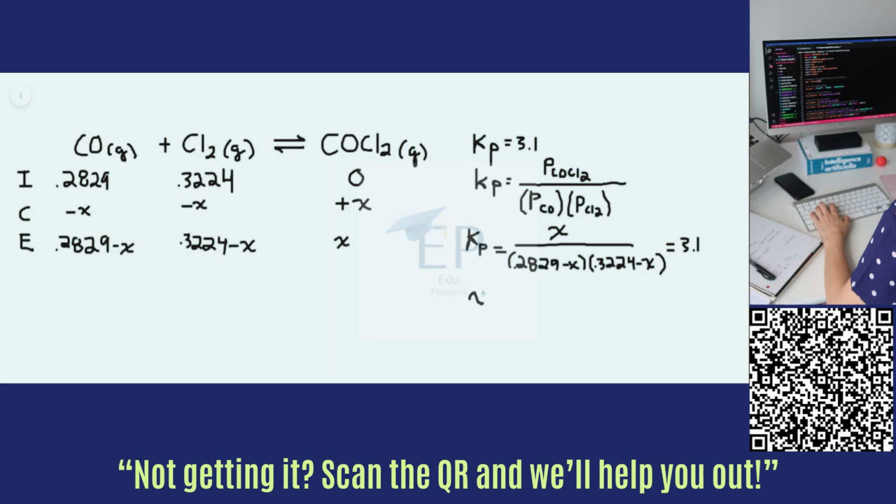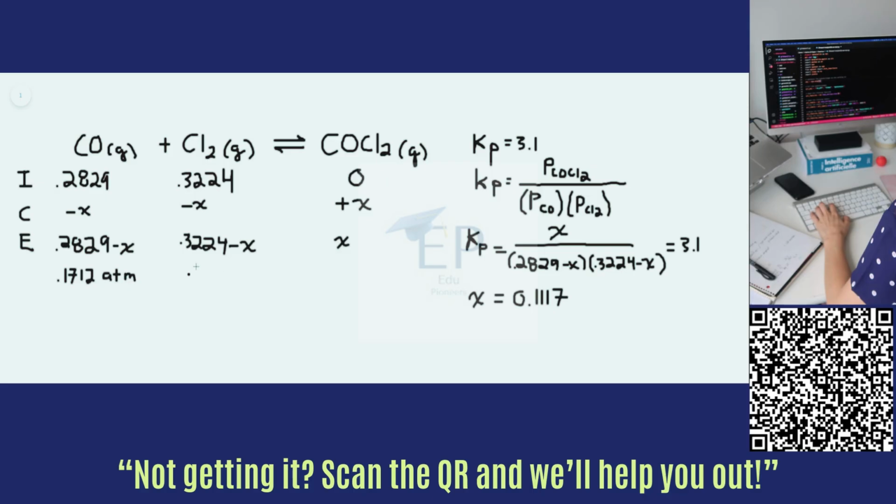If you rearrange your terms to get the quadratic formula, you would find that it is 3.1x squared minus 2.87643x plus 0.2827 equals 0. And if you solve your quadratic, you would find that x equals 0.1117. With this value, we could then solve each of these equations here. If you plug x into each of the three spaces, you would get 0.1712. I am going to write atmospheres here to remind us.